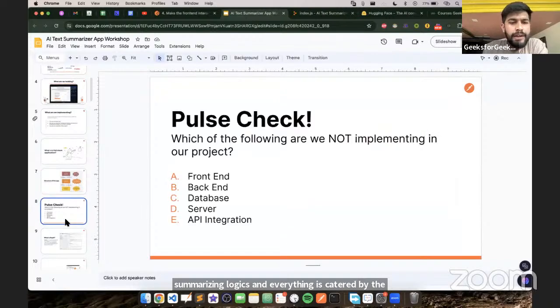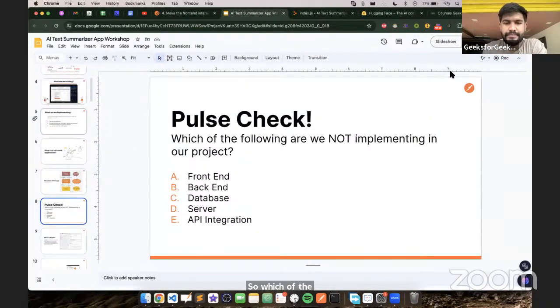Now, at this point, let's do a pulse check. Which of the following are we not implementing in our project? Tell me. Which of the following is not implemented in our project? Quick Q&A.